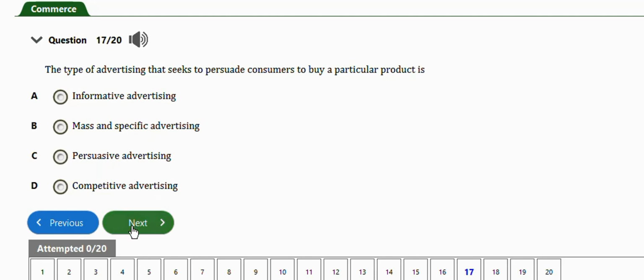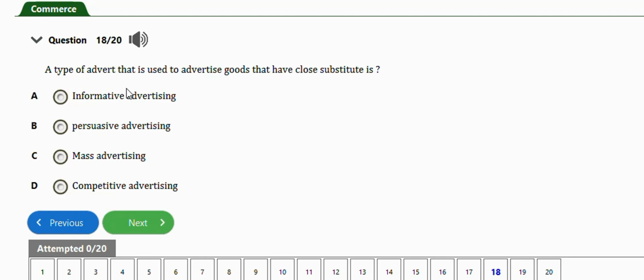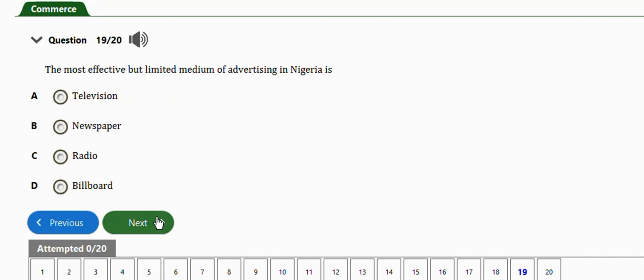That's the right answer. Next question, this one says, a type of advert that is used to advertise goods that have close substitutes is, we have informative advertising, persuasive advertising, mass advertising, competitive advertising. The right answer is option D, competitive advertising. Okay, very important. Next question, this one says, the most effective but limited medium of advertising in Nigeria is radio.